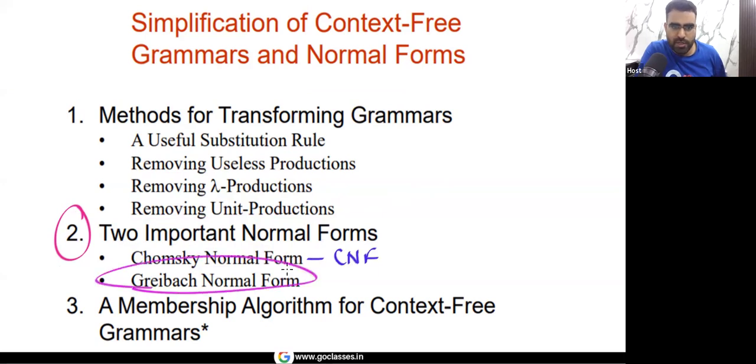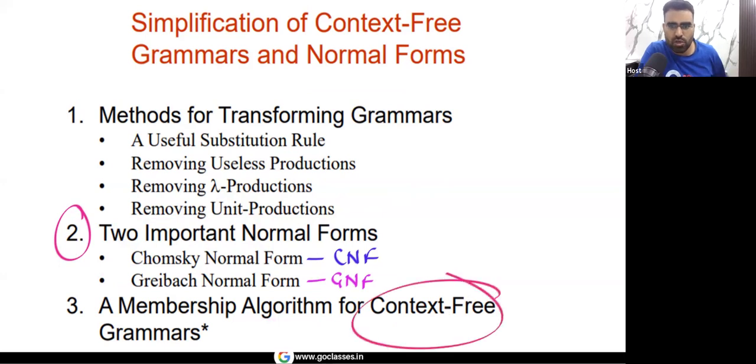Okay, this Greibach normal form also we will see. This is not very important, but we will see this Greibach normal form also. Okay, and there is a membership algorithm for context-free grammars. This is not important for the GATE exam, but we will see some details about this algorithm also. Okay, so this is the agenda for this lecture. I can say in this lecture we will focus mainly on the Chomsky normal form.